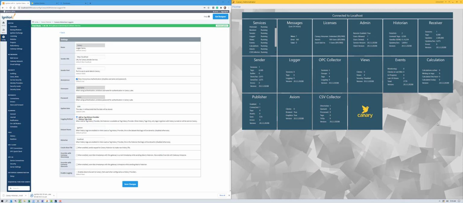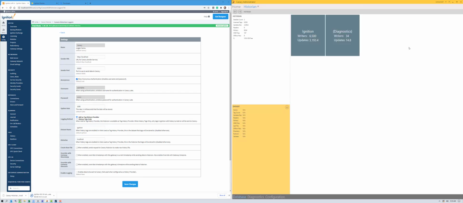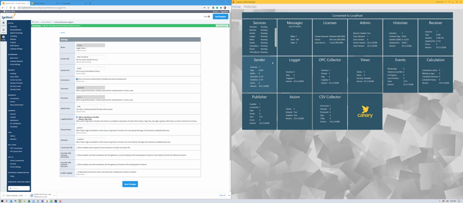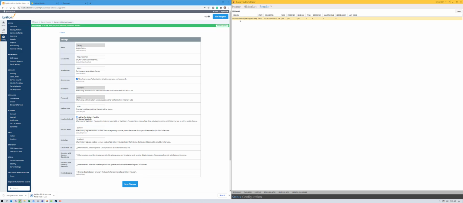When I look at my historian, there's my Ignition data set, 6,500 tags, currently being updated. Additionally, my sender service shows that I have a single connection via Web API with a unique identifier. It's going to be important that you just note that identifier. In this case, it ends in 869.